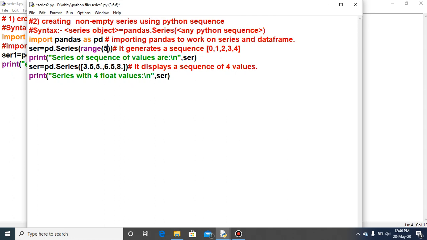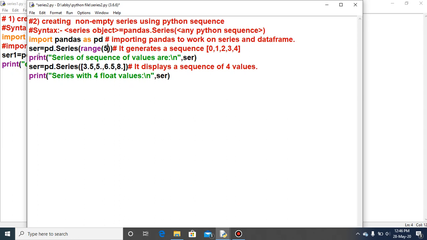Clear? So when you take the output for this particular series object, ser, you will see both the columns here, the index as well as the value. The values I have provided here, 0, 1, 2, 3, 4, indirectly using the range 5 function.